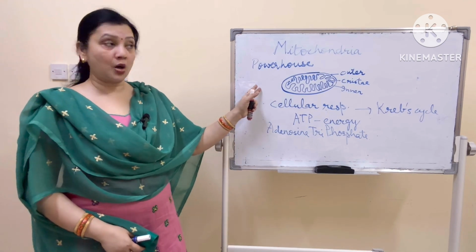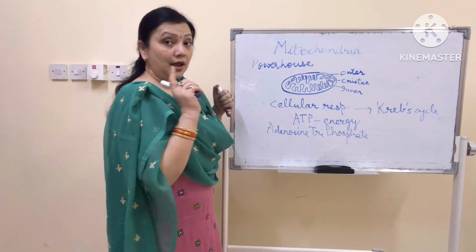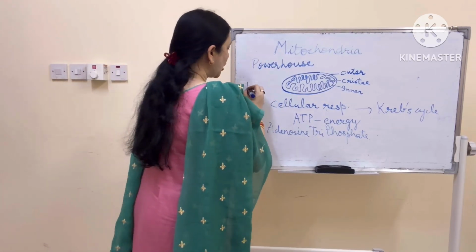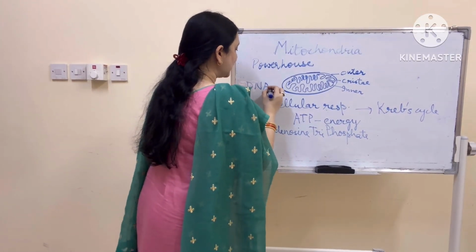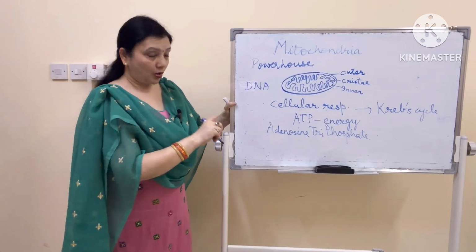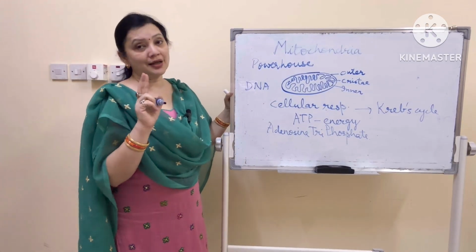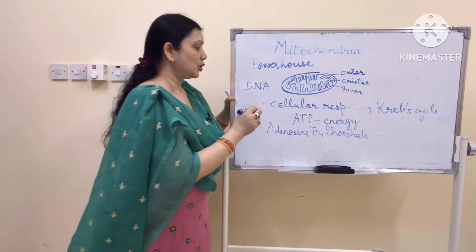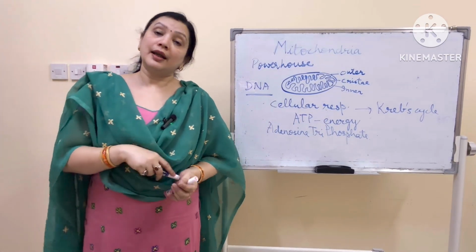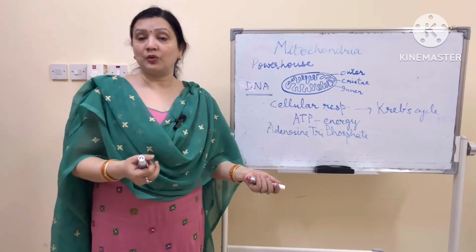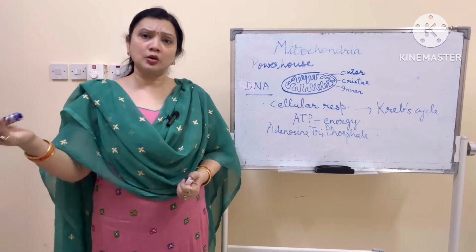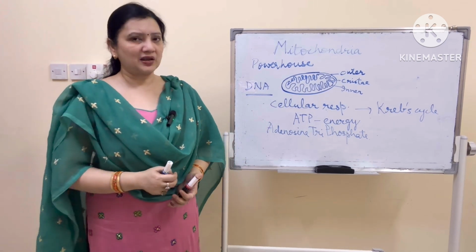There is one more thing about mitochondria. In nucleus there was DNA, the genetic material. Mitochondria has its own DNA. It can synthesize its own DNA. Mitochondria and chloroplast, these two cell organelles apart from nucleus have their own DNA. So this again is a very important question, that name two cell organelles apart from nucleus which have their DNA. It is mitochondria and chloroplast. Chloroplast we will be studying in the next video.